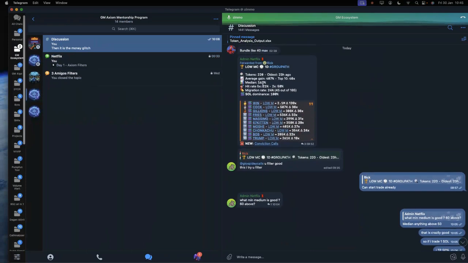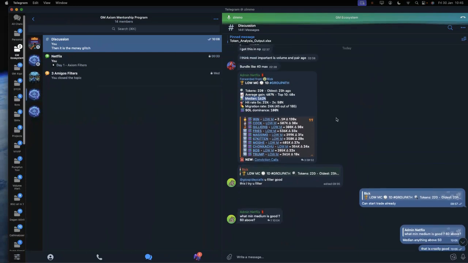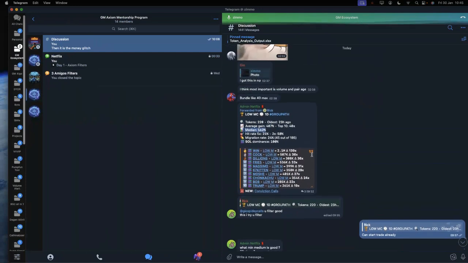When they do their own filters, as you can see from here, for the past 1 day, there were 220 tokens which we trenched. Then the average gains, and you can see the median is very, very high. So this is when you do your own filter. You test it out and see whether it is good or bad for you in terms of trenching. In short, this is a very good one. Along the way, when you see from here, okay, now I already understand how to enter and so on, I think that is very important. So that is with regards to GM Axiom mentorship.